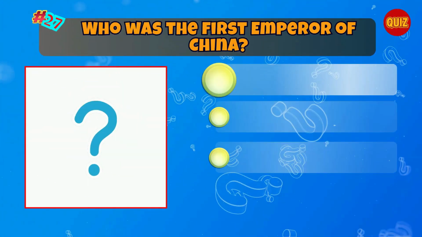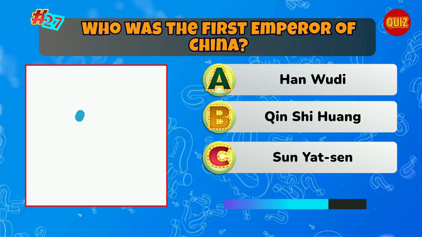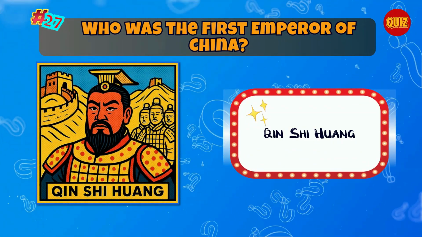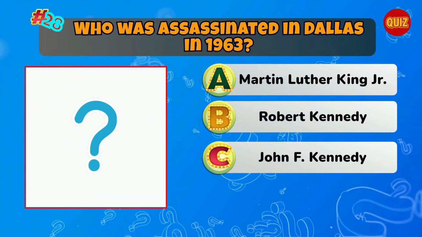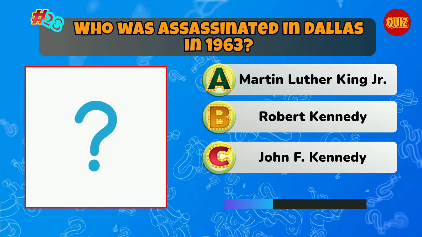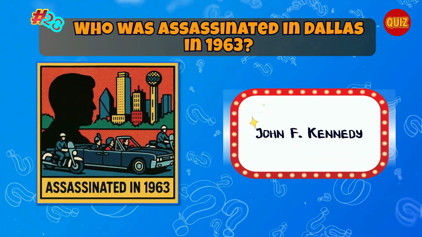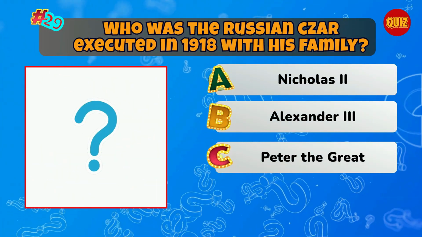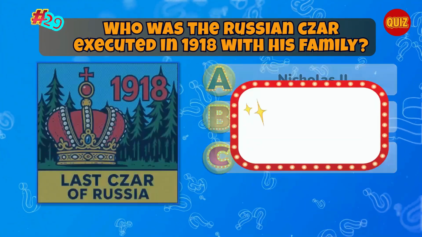Who was the first emperor of China? Correct. Qin Shi Huang. Who was assassinated in Dallas in 1963? Correct. John F. Kennedy. Who was the Russian Tsar executed in 1918 with his family? Correct. Nicholas II.